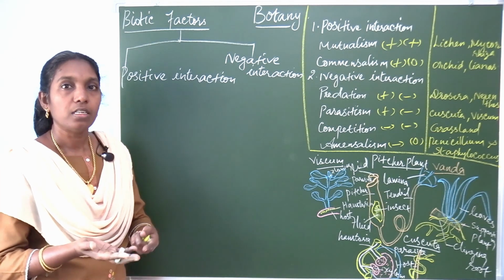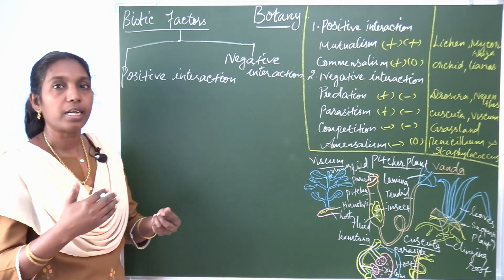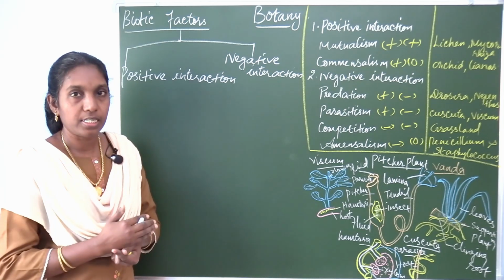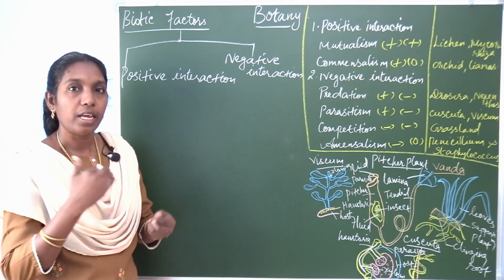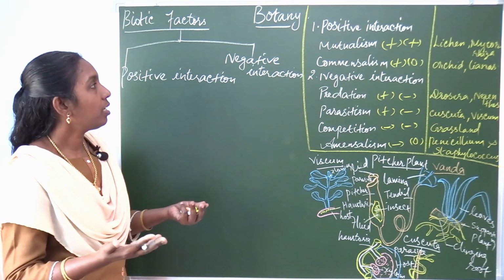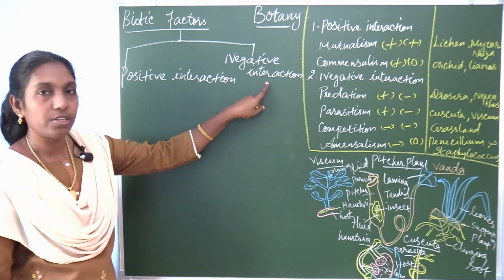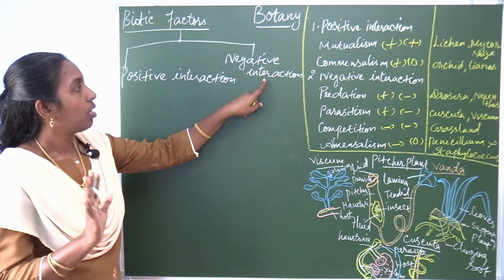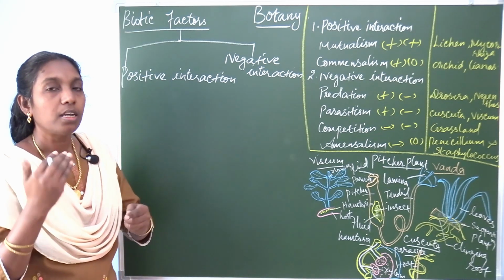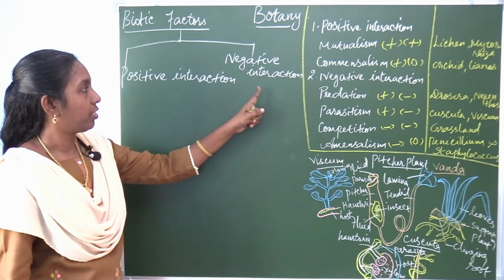In negative interaction, between two organisms, one is affected, while the other is neither benefited nor harmed.